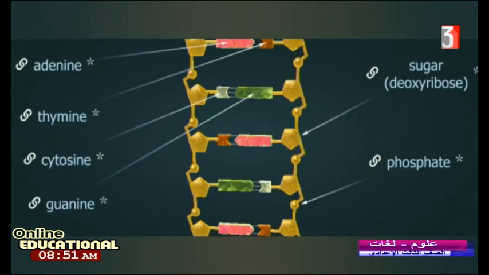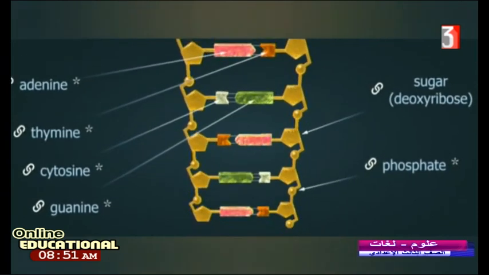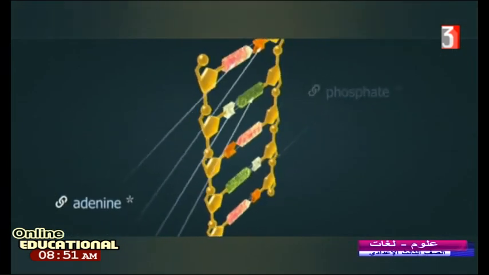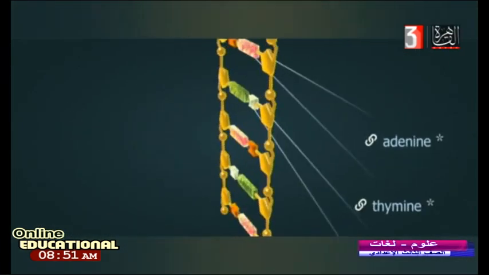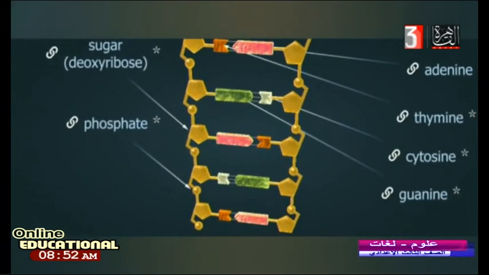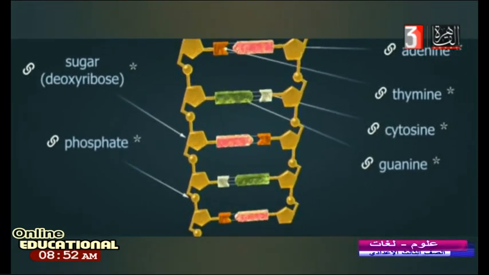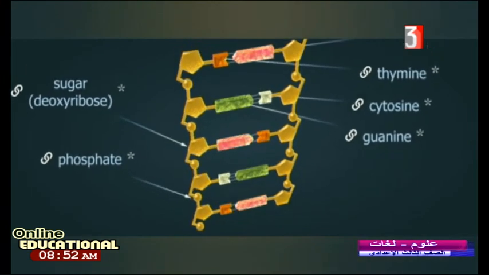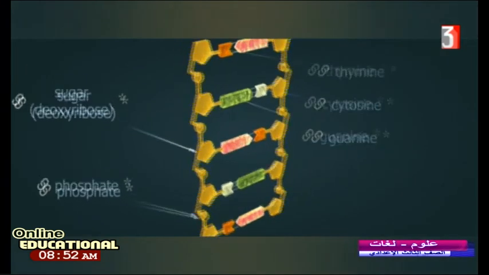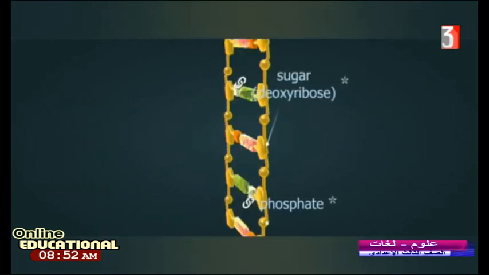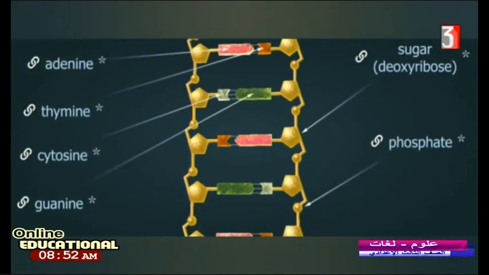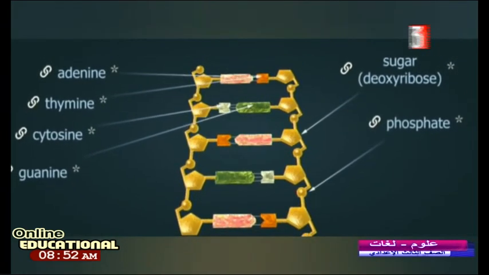Look at this. Two sections: adenine, thymine, cytosine, guanine. But the main structure is phosphate and sugar, deoxyribose. This is an important structure and important shape. Ribose has this shape, pentagonal, as you see, but the phosphate is the straight one.